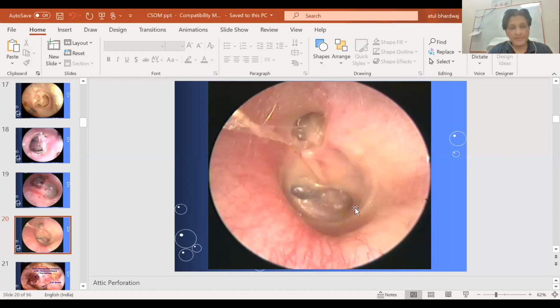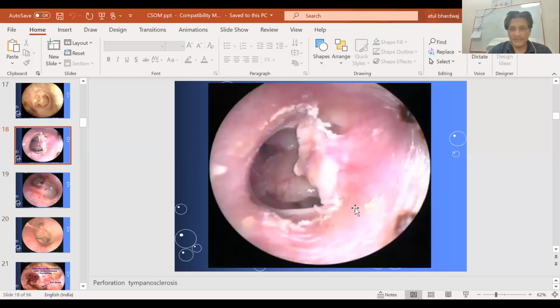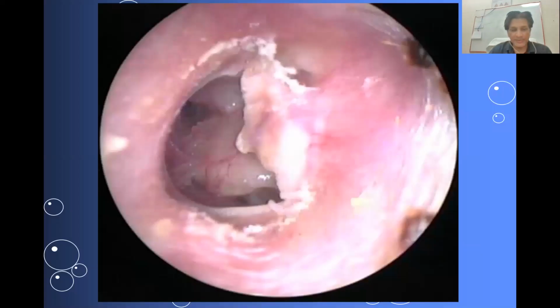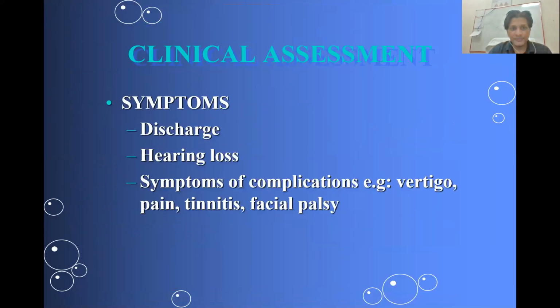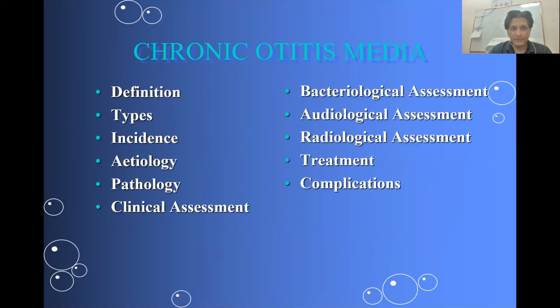Like ASOM, which is acute suppurative otitis media, in which the middle ear is absolutely filled with exudative and transudative fluids, and this is a painful pathology. The CSOM is actually a permanent perforation in the tympanic membrane with a recurrent discharge. So the topic for today's discussion will be CSOM. We'll go through the definition, types, incidence, etiology, and pathology, and subsequently the treatment part also. Because the topic is a long topic, we'll try to cover it in 2 or 3 classes. So this is the first class of the CSOM.